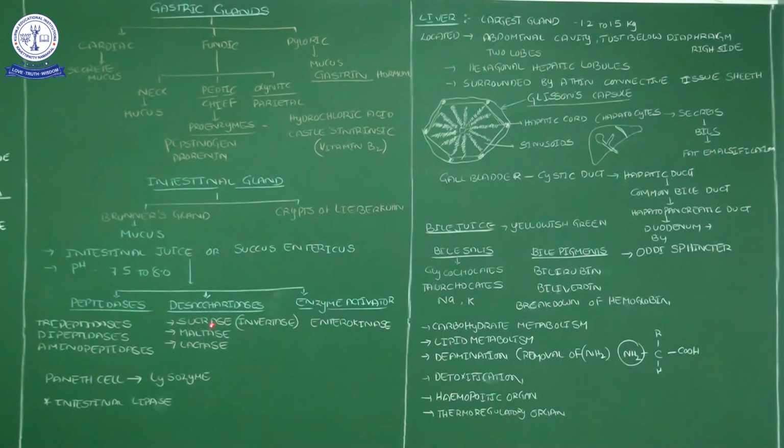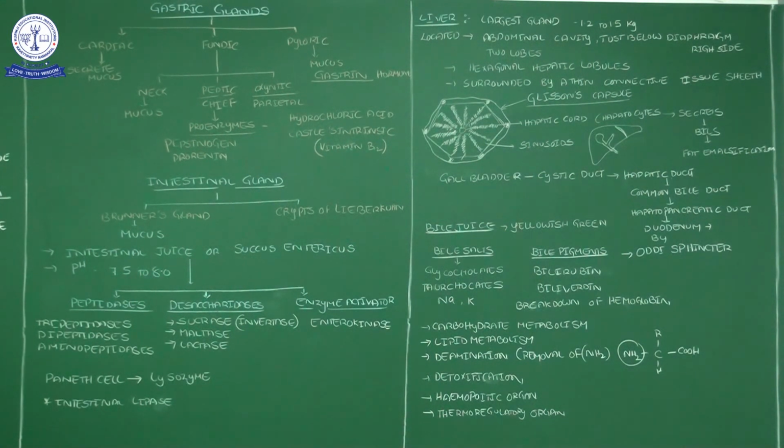Brunner's glands' major role is to secrete mucus. Mucus is always very essential. It acts as a lubricant and reduces the friction. These two different intestinal glands secrete the juice, the intestinal juice. That intestinal juice we call succus entericus. This succus entericus has a pH of 7.5 to 8.0.